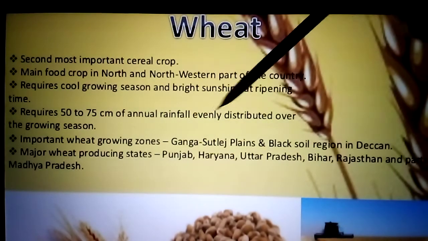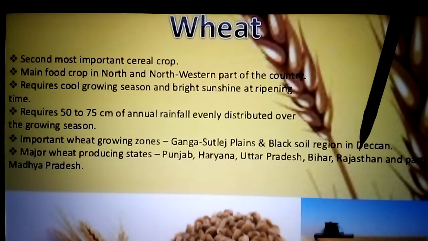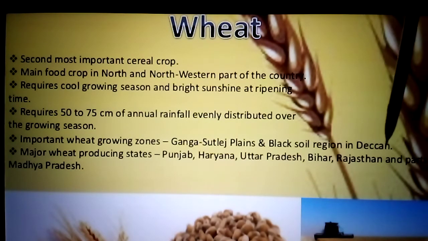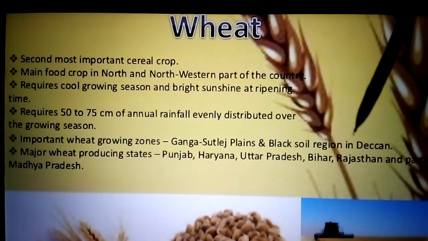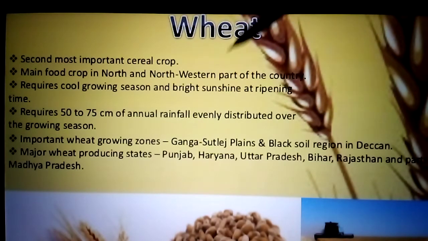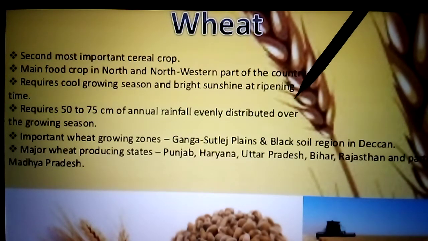Bihar is also in the Ganga plain. Rajasthan grows it through the Indira Gandhi canal. Next, parts of Madhya Pradesh come under some part of the Deccan area. So mostly in the north and northwestern states they grow wheat, and their staple food is also wheat.